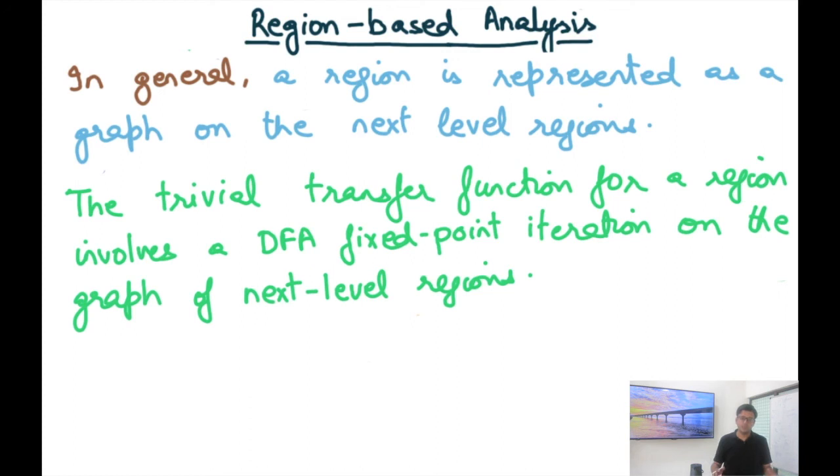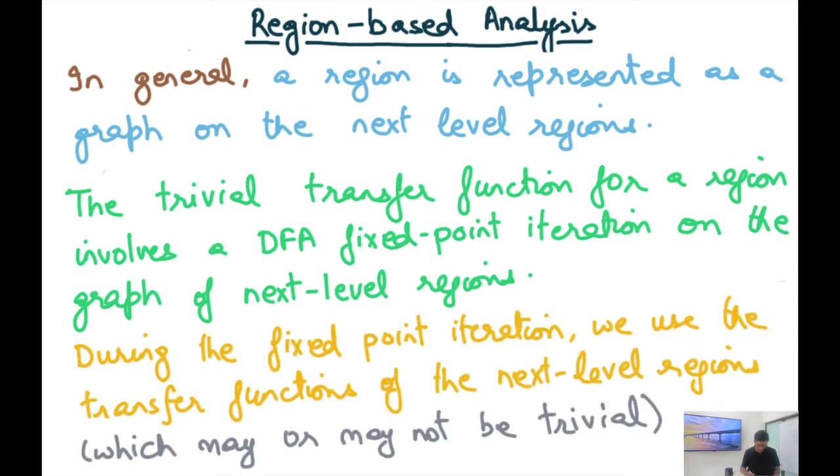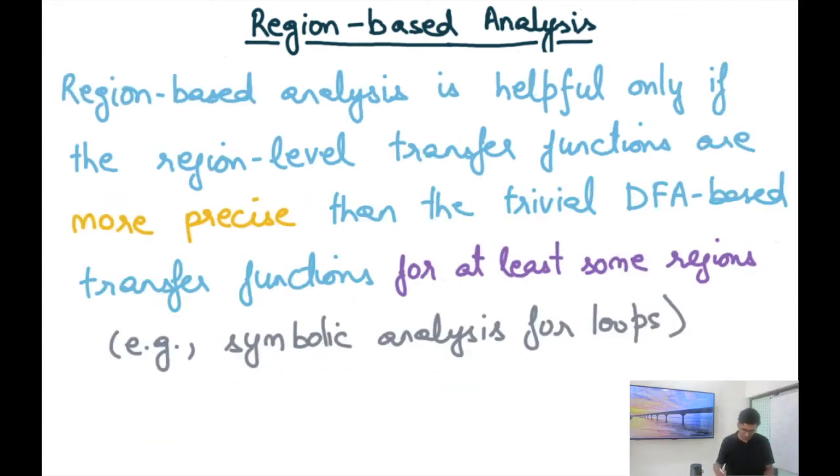If I do a DFA for all levels of regions, then I have not really taken any advantage of the region hierarchy or the region-based analysis. During the fixed point iteration, we use the transfer functions of the next level regions, which may or may not be trivial, and hopefully they are not trivial. If all the transfer functions of all the regions are trivial, then we haven't really gained anything by region-based analysis. Region-based analysis is helpful only if the region level transfer functions are more precise than the trivial DFA-based transfer functions for at least some regions.